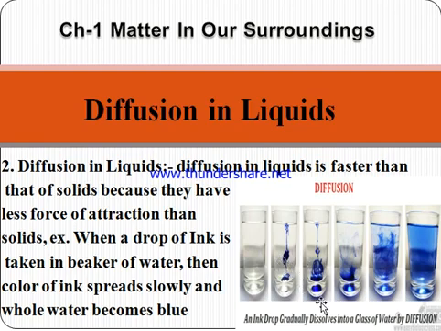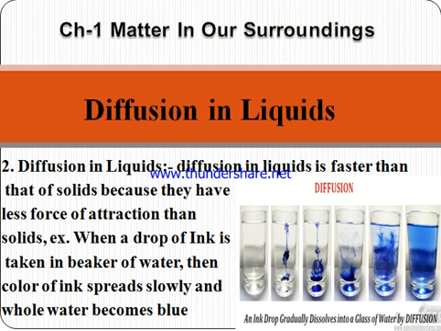After some time, in the third test tube, the blue color of ink starts spreading. In the fourth test tube, the spreading gets increased. In the fifth test tube, more increased, and at last the whole test tube becomes blue in color. The whole water gets blue. Hence this is the case of diffusion in liquids.